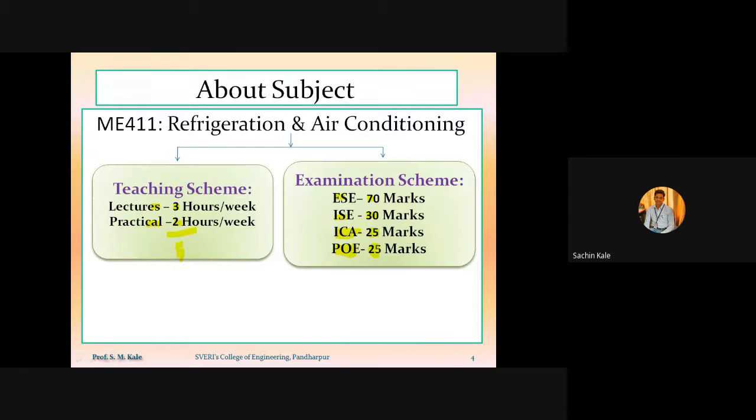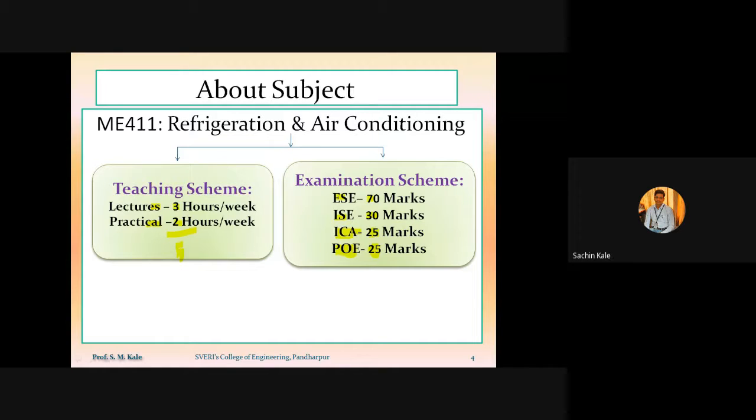The basic difference between OE and POE: in OE, that means external oral examination, the external examiner will ask basic theory questions related to the subject as well as the practical.